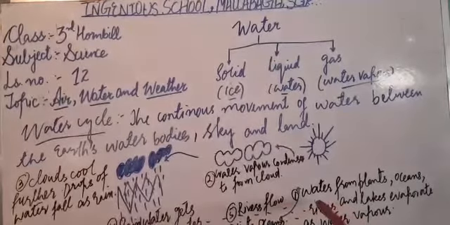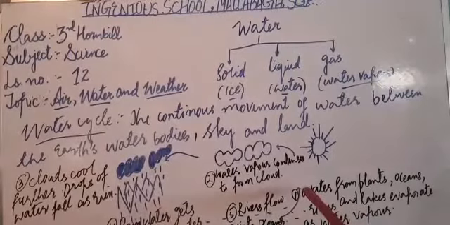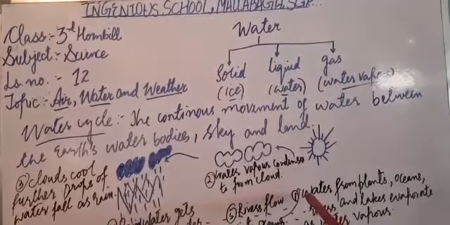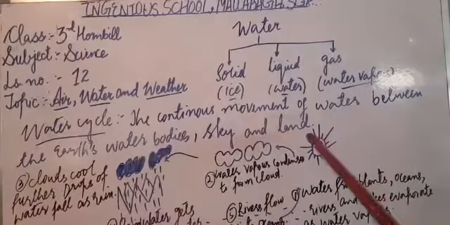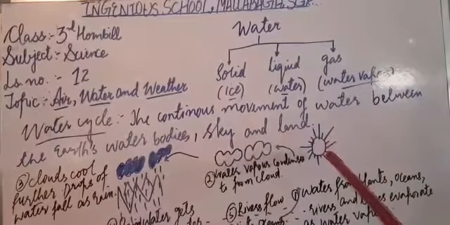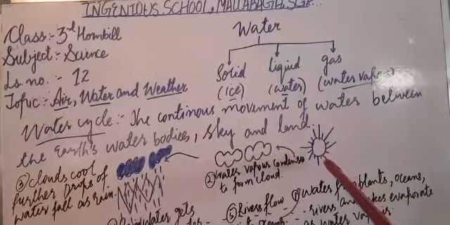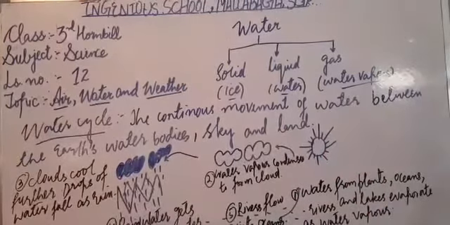Pay attention, my dear kids. Listen carefully. I am telling you how the water cycle works in nature. Got it? Pay attention, please. My dear kids, the heat of the sun evaporates the water present in the water bodies like oceans, rivers and lakes as water vapor.